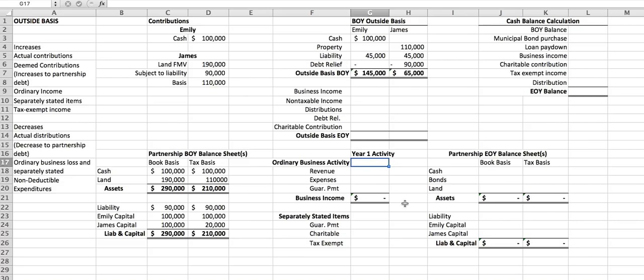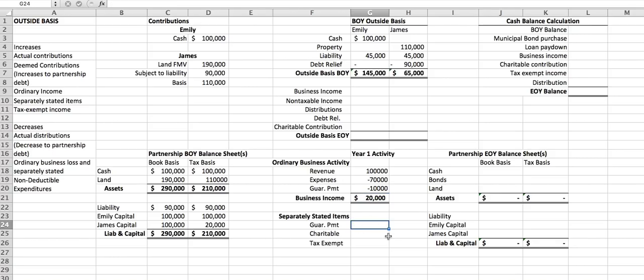So I'm going to go down here to the middle of the page, and we're going to talk about exactly how we would report these things to the partners and on the partnership return. So on page 1 of the 1065, the partnership return would report the revenue for the year, $100,000. It would also report the expenses of $70,000, and it would report the guaranteed payment of $10,000 to James. That gives us total net business income of $20,000.